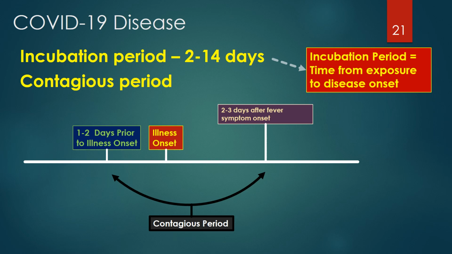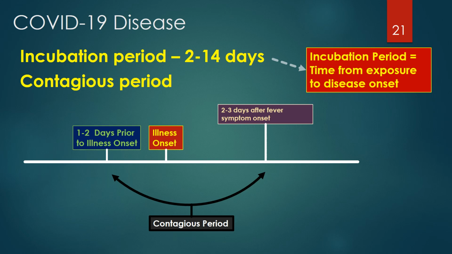These next few slides cover some key information about COVID-19 disease. The incubation period of COVID-19 is 2 to 14 days, with a median of 5 days. The incubation period is the time from when a susceptible person is exposed to a disease until they develop the disease.